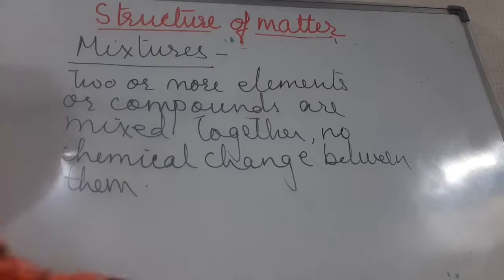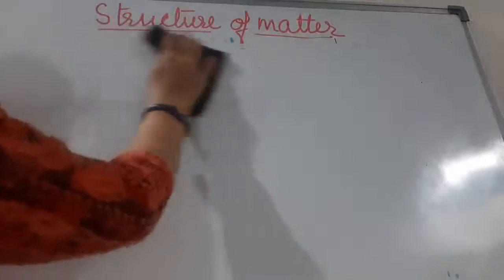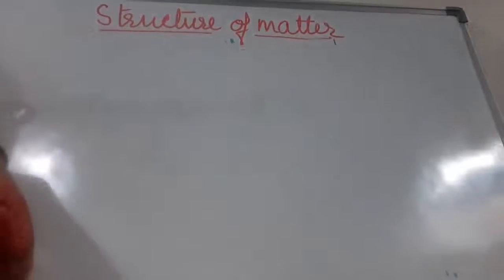Okay, now we will be talking about the differences between mixtures and compound.